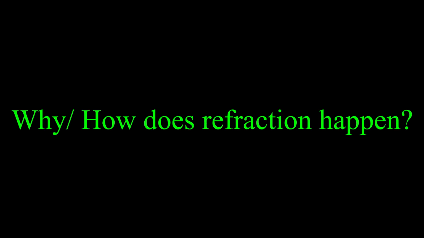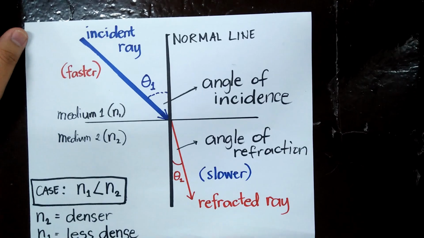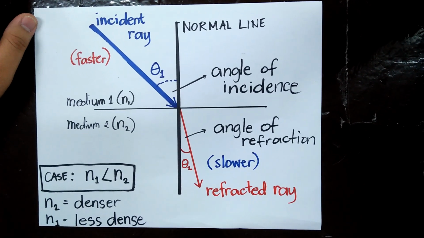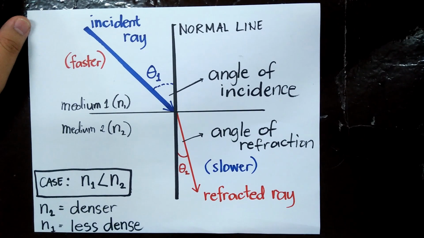Now we have answered what refraction is. The only question that remains, or what may be bothering your mind right now, is why is refraction happening, or how does refraction happen? I want you to take a closer look at the explanation that I'm going to provide in the next slide. As explained in our discussion a while ago, refraction of light happens when there is a bending effect